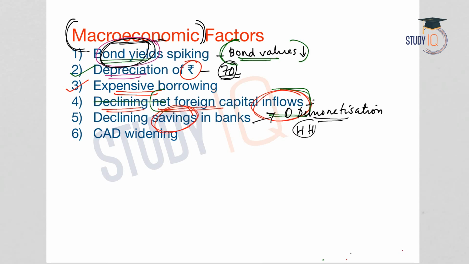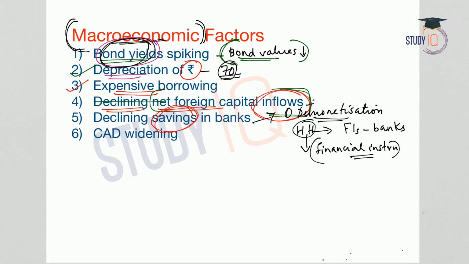Earlier, the households used to save in the financial institutions like banks, but now the households are saving into financial instruments like the mutual funds, bonds, etc. So this has affected the savings in the bank deposits. And what happens when the savings in the banks comes down, or when the bank deposit comes down?